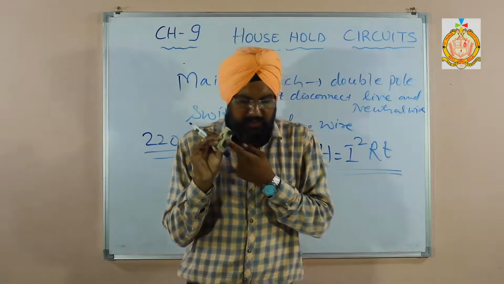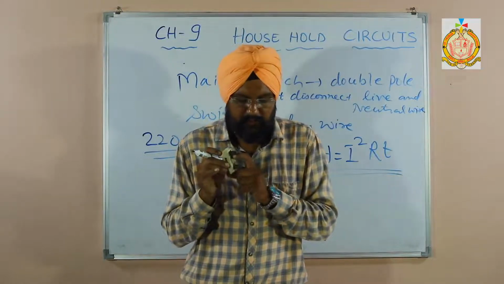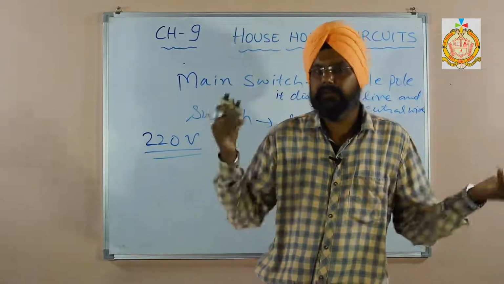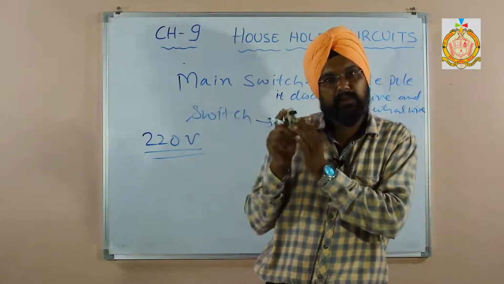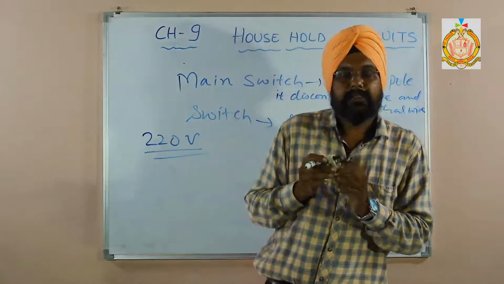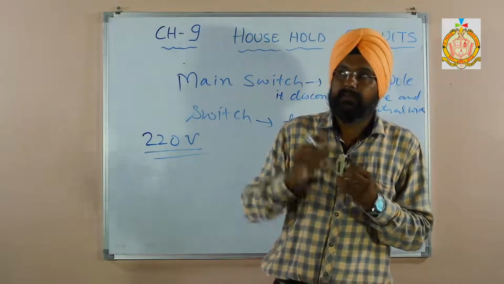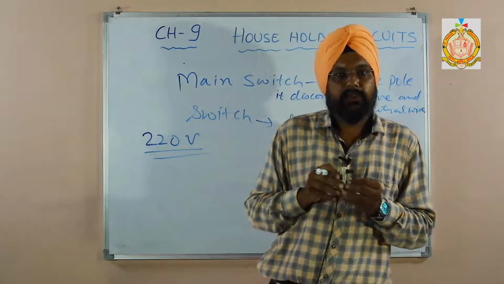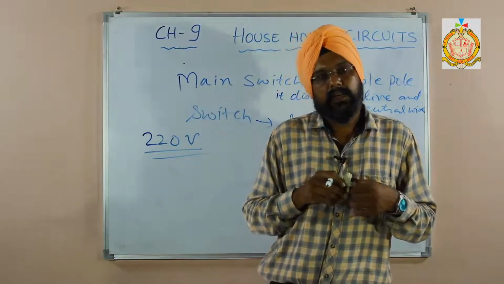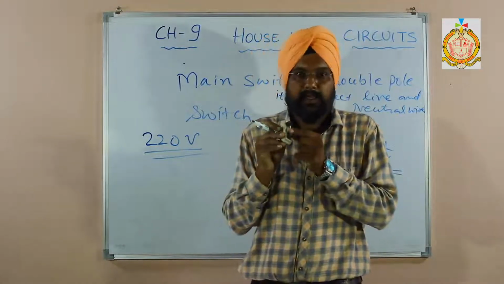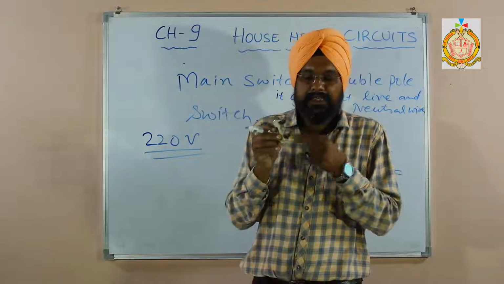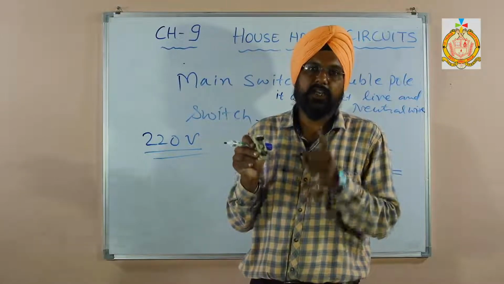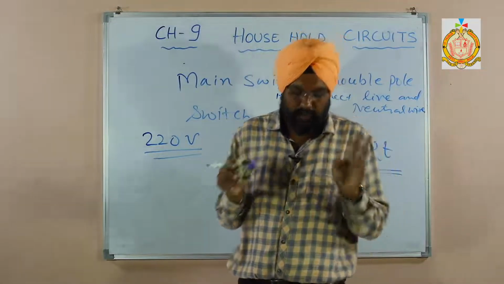So before the current reaches the appliance, no current flows in the appliance. What happens if we connect it in the neutral wire? We can connect it in the neutral wire, no problem, but the problem is that if the appliance is damaged or any wire inside the appliance touches the iron body, then when you try to repair it, the fuse may be melted, but the appliance is still connected with the live wire, and when a person touches that faulty appliance, they may get a fatal shock.